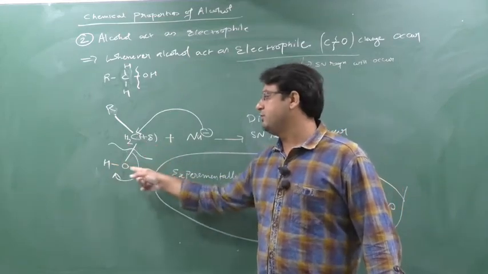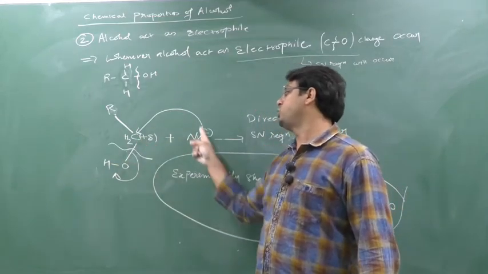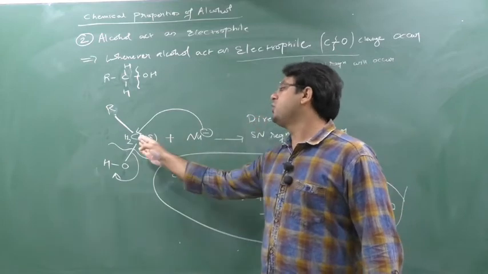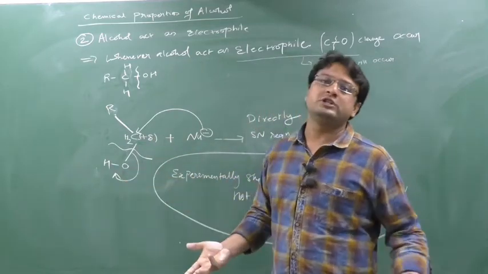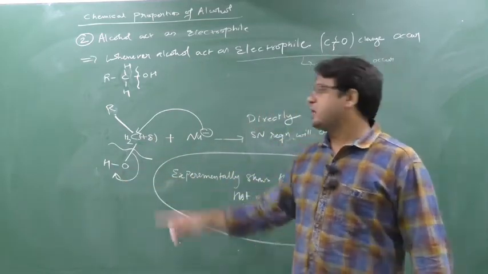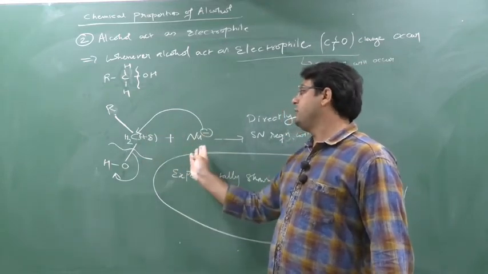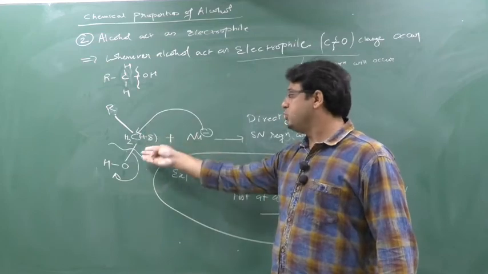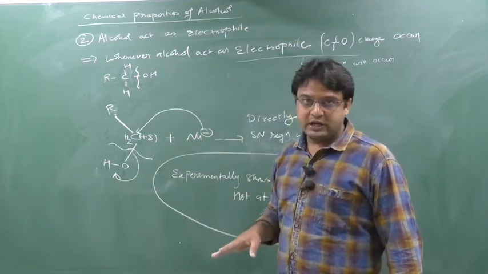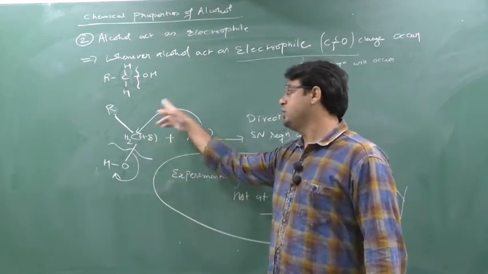So the carbon will stop fighting with this OH and will say to this nucleophile, please you go back. I cannot leave this OH minus, because OH minus is not a good leaving group. I am happy that you came to do the reaction, but please leave.